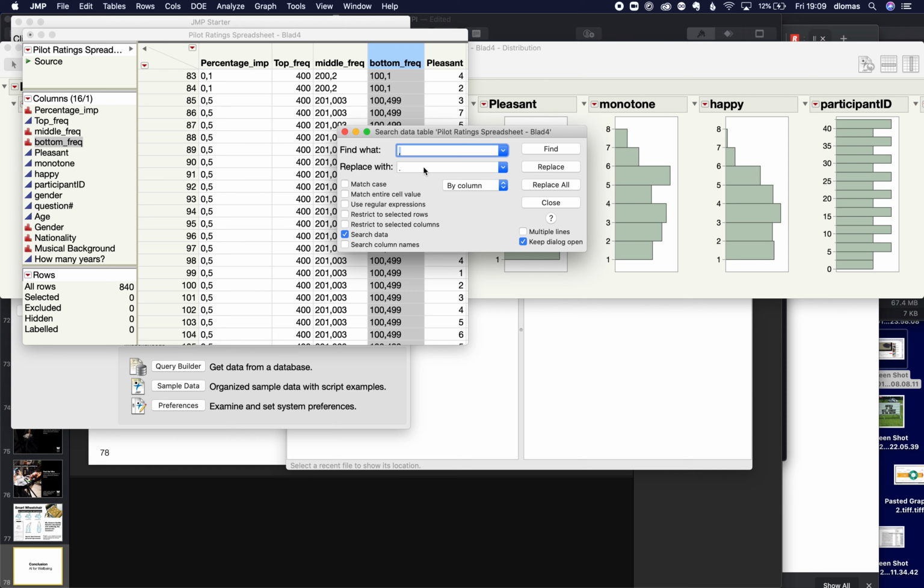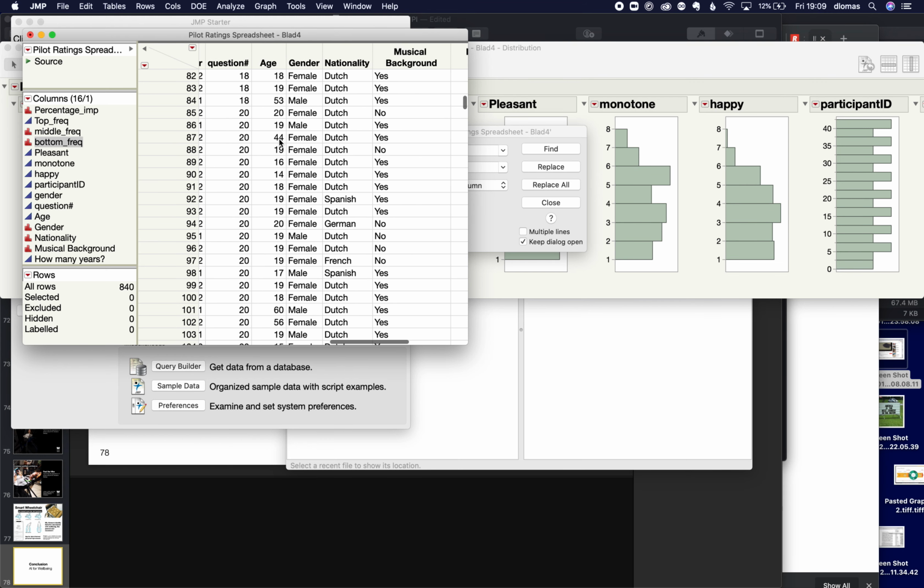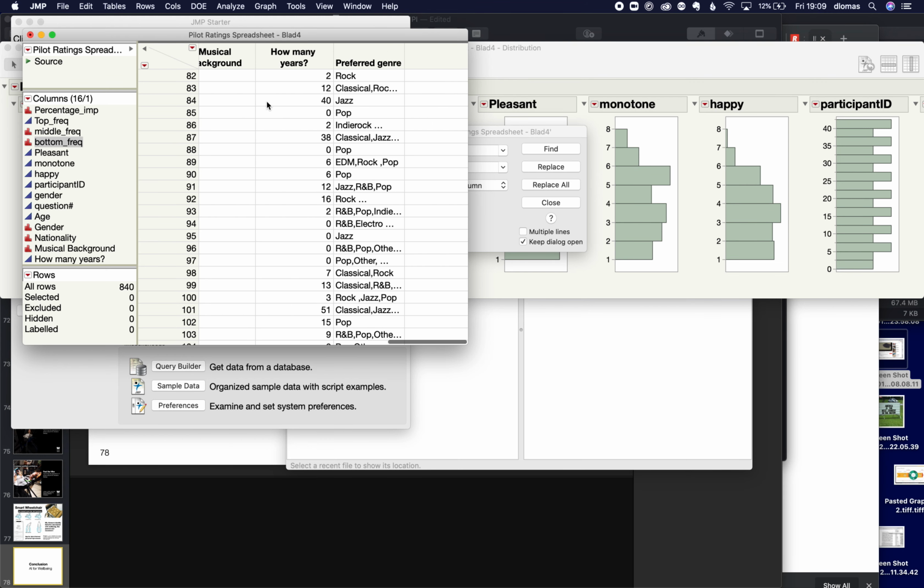A couple things about JMP. First of all, I've got this data on the consonance and dissonance that I prepared in Google Sheets. I always recommend starting with Google Sheets before going into a statistical analysis program like JMP.